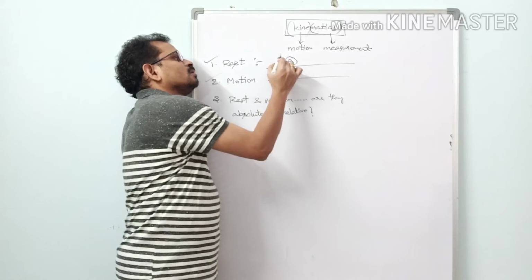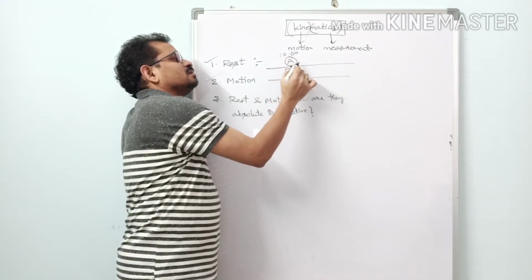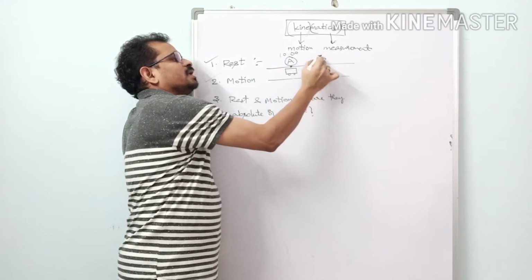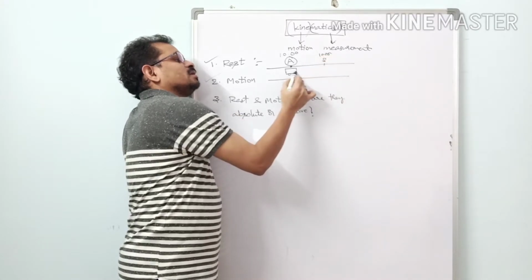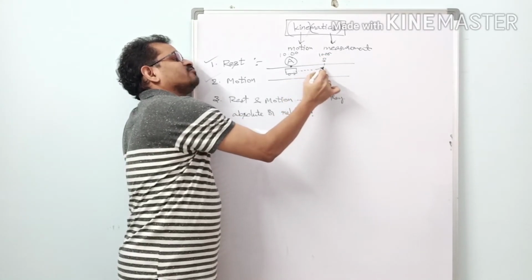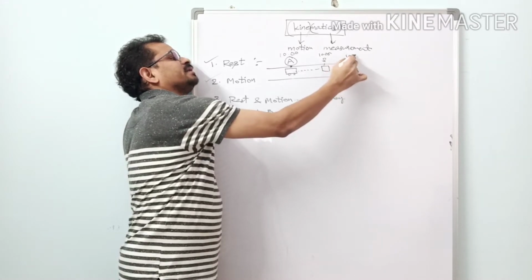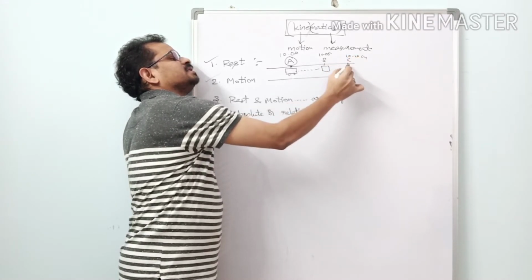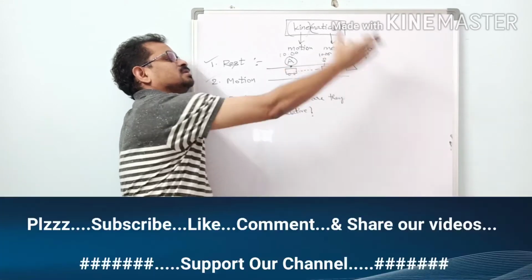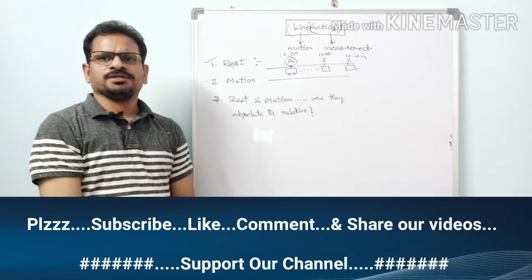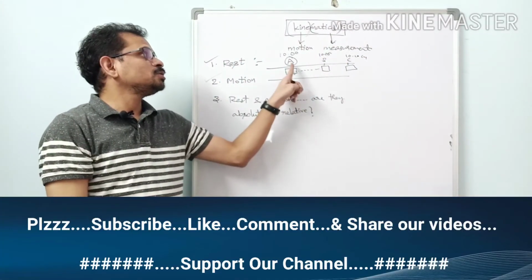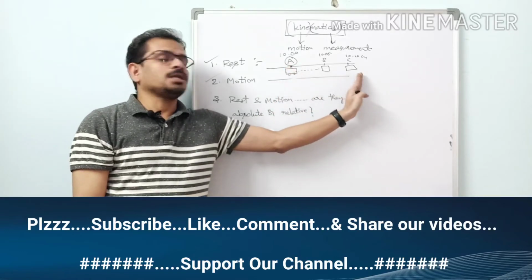Suppose at 10 o'clock this car is here. Now at 10:05 this car is moving and reaches shop B, and then it reaches shop C, like this. Suppose it is changing its position. So with respect to shop A, it has moved a lot of distance here.